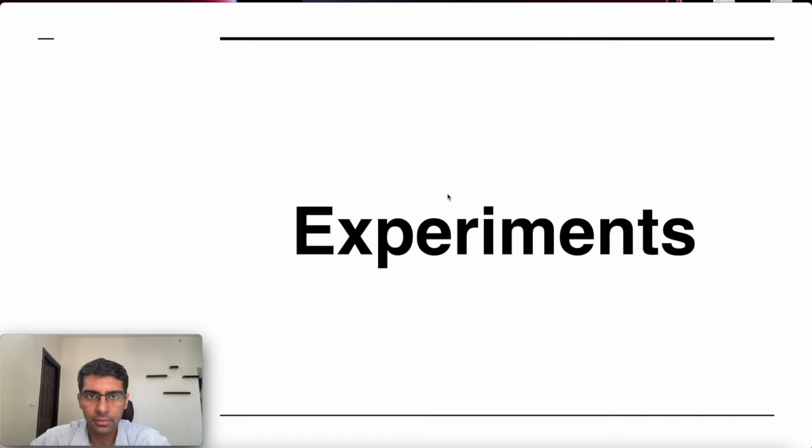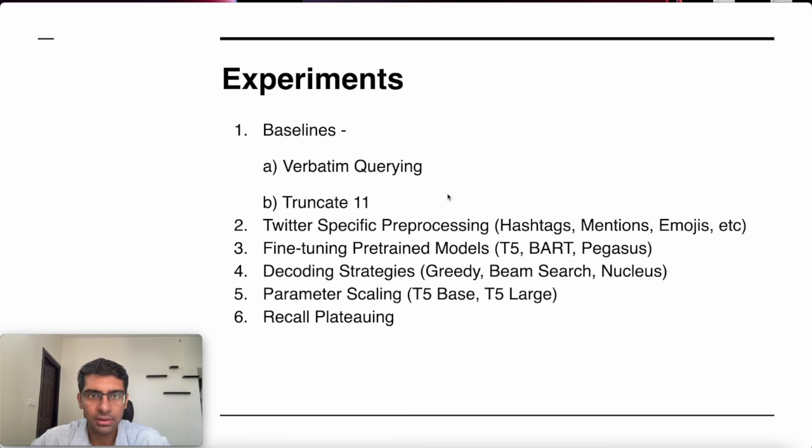Moving on to the experiments, these are the experiments that we perform. First, we establish the baselines. The verbatim querying baseline is basically taking the SMC and directly querying the Google fact check engine without any kind of pre-processing or abstractive summarization performed on it. And the other baseline is the truncate 11 baseline, where we truncate every SMC to the first 11 words.